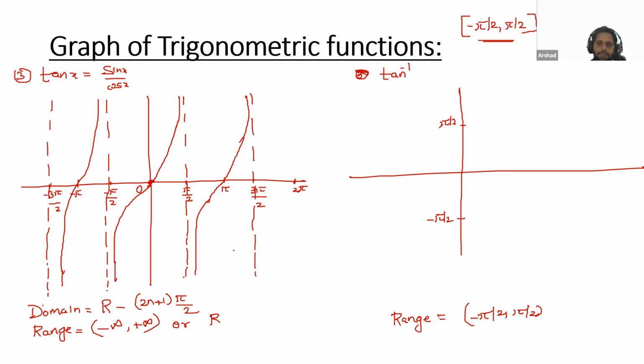Now we will check this. This is 0, so we also need 0 here. We don't need minus pi by 2, that's why we have drawn a dotted line. Now your graph will be like what? It will not touch this pi by 2.